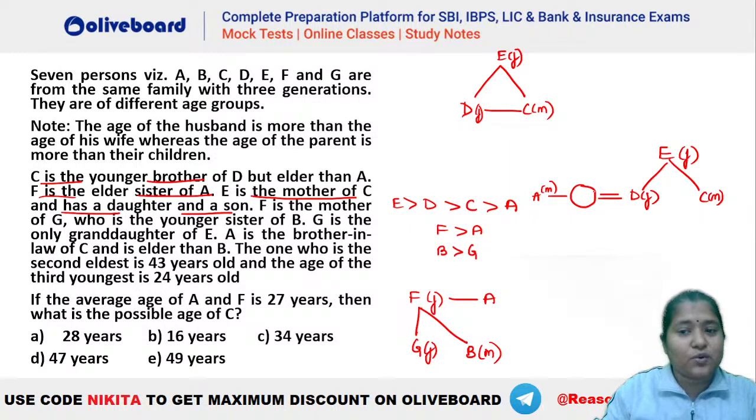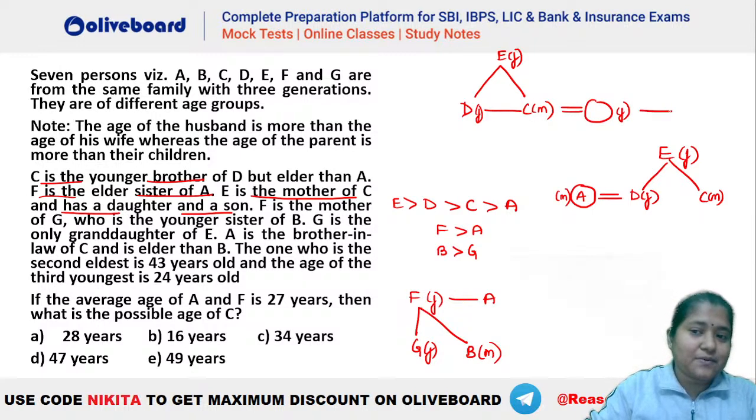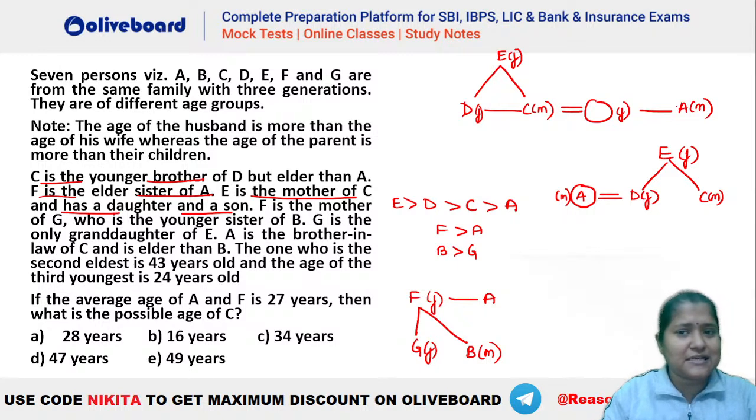So here you can see one possibility is this one, that A is this person, right? A is the brother-in-law of C, hai na? So A is the brother-in-law of C can be like this. This is one possibility here, that D is married to A. So A will be the male person here. Similarly, we can have another possibility, that C is married to somebody, and that somebody has a brother here who is A, right? This is also possible, isn't it? That is A is the brother-in-law of C, right?